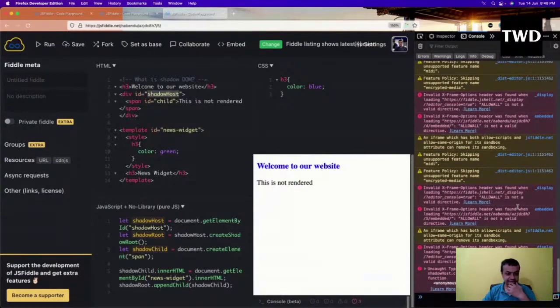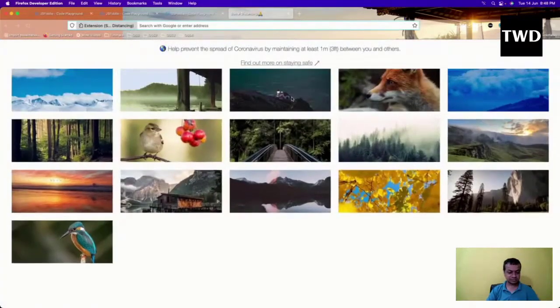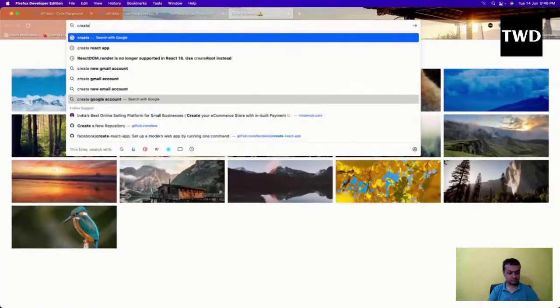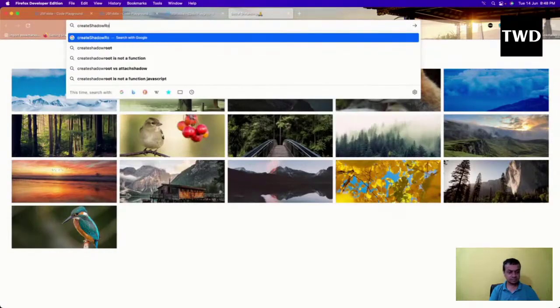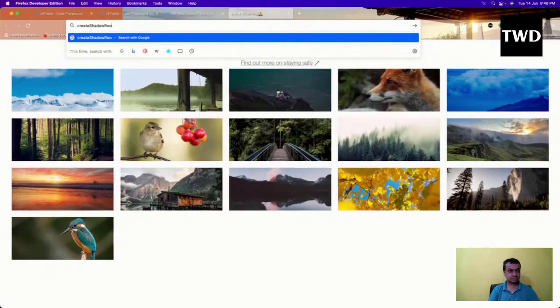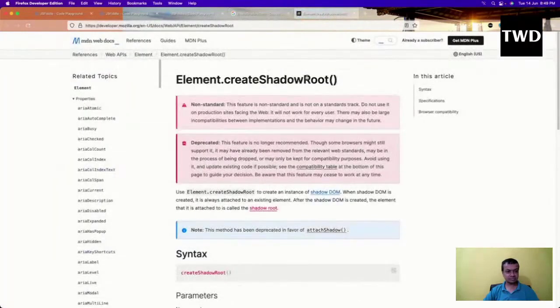It's shadow root. Let us see why it is saying this thing.